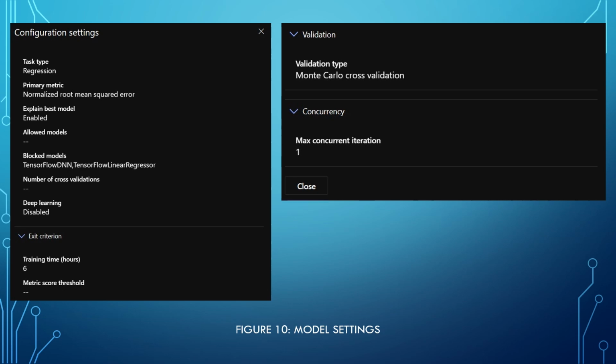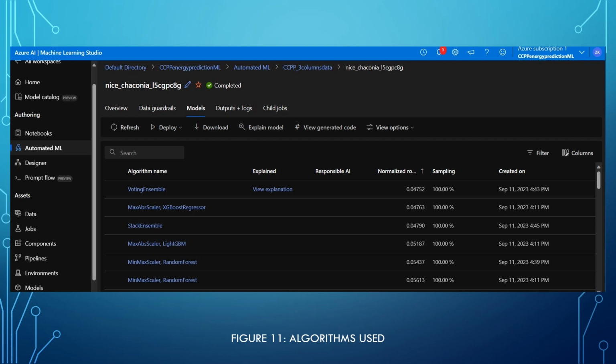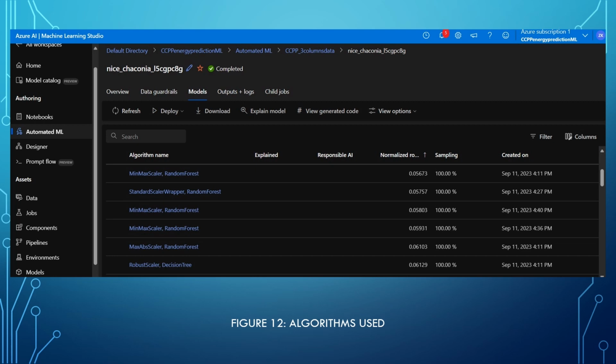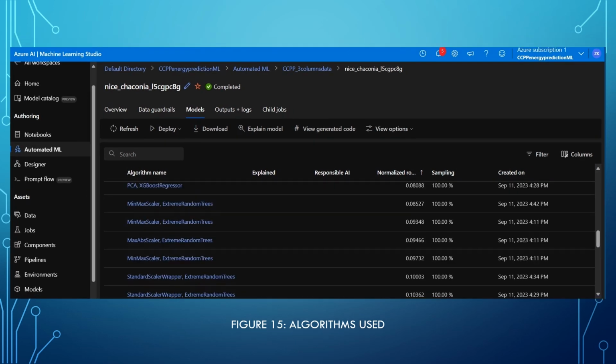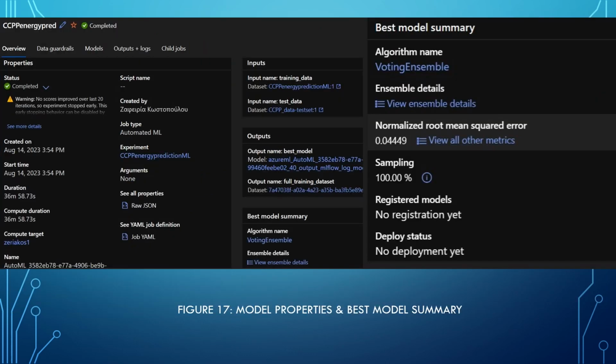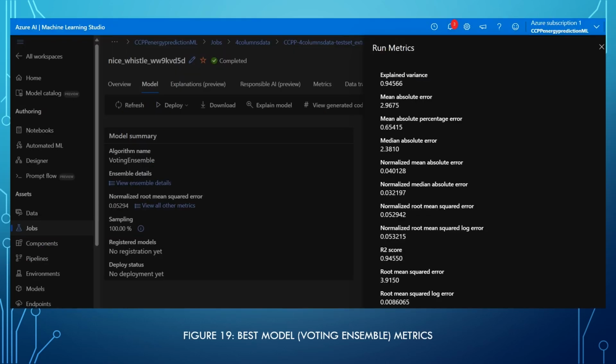The system used in total 41 algorithms to train the model, which it validated with a normalized root mean squared error to determine the best model, which was the voting ensemble, a kind of linear regression algorithm, which performed the best and gave the lowest normalized root mean squared error.